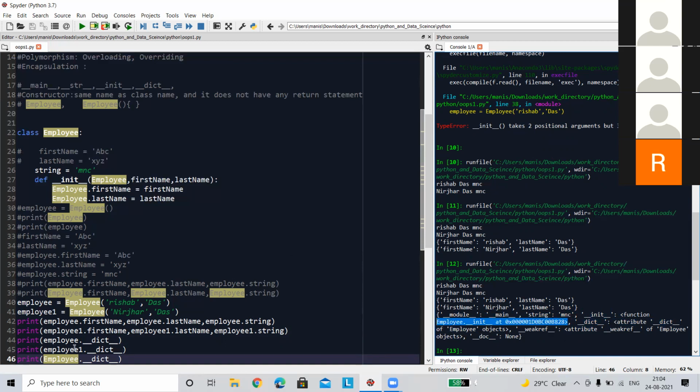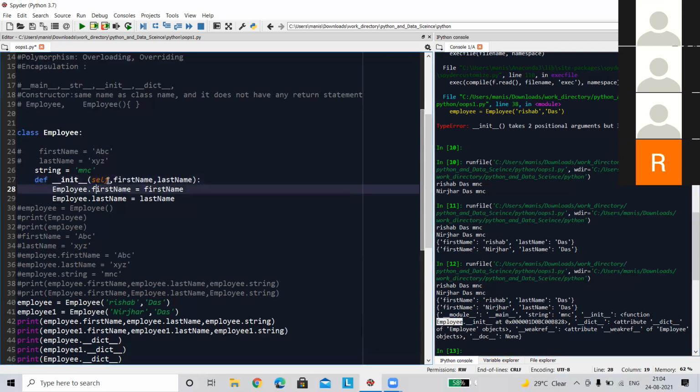That means when I use this, its object has been created somehow, and there is some location. But this Employee is spread throughout all the objects. That's why we don't use the Employee keyword here.